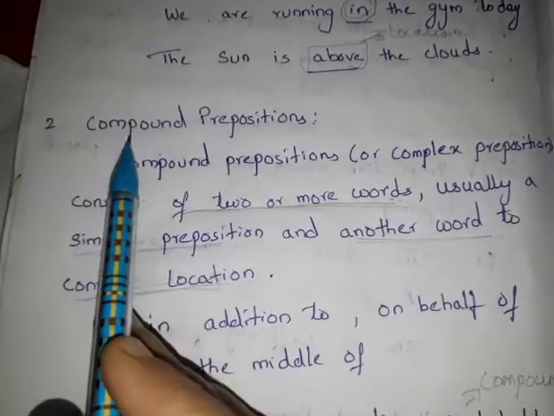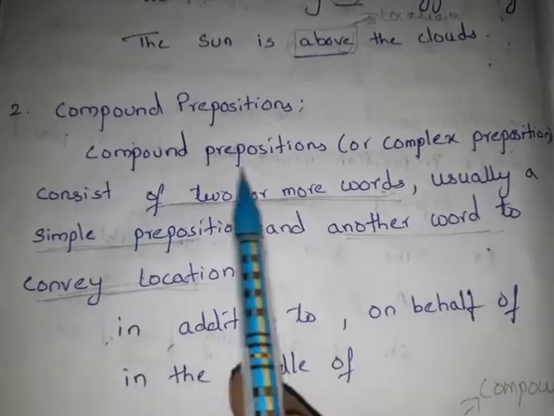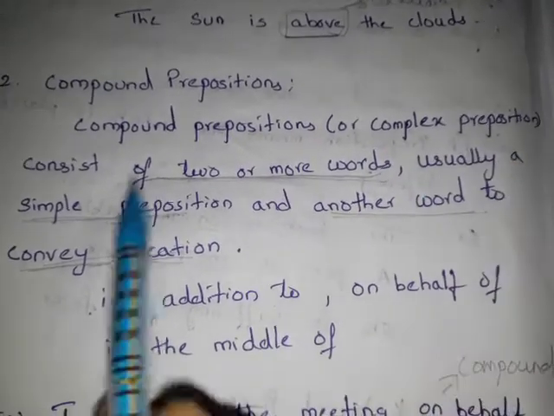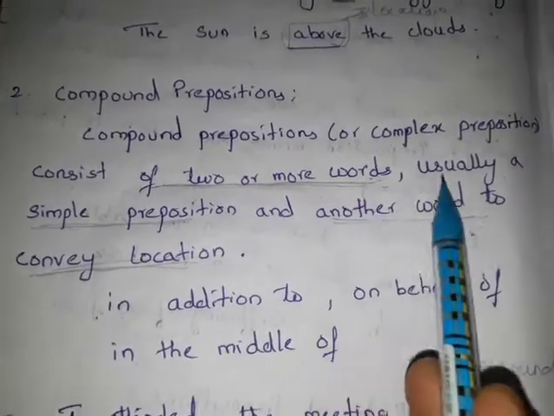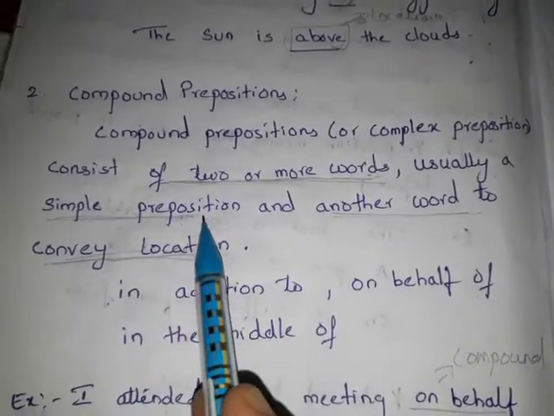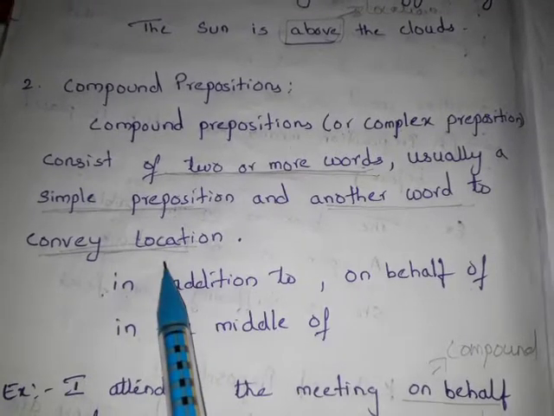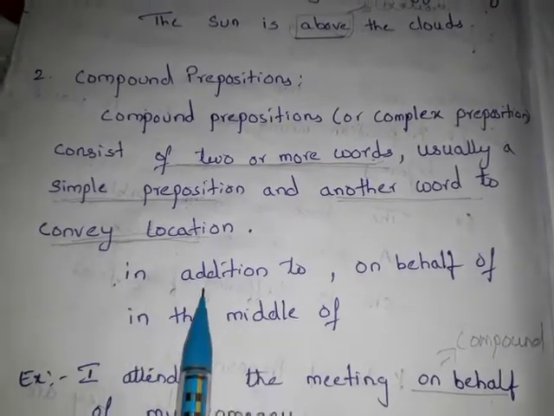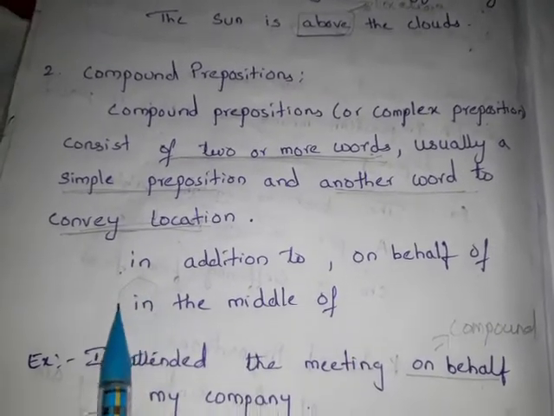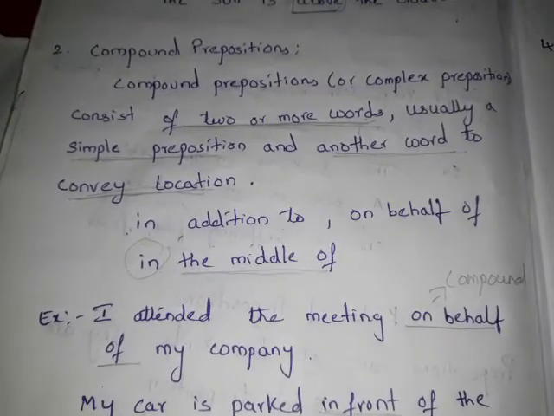Next, shall we go to the next kind? It is compound preposition. Compound preposition is also known as complex preposition and it consists of two or more words. Usually it has a simple preposition, as we earlier dealt with. Means in this compound preposition we have one simple preposition and another word to convey location. For example, in addition to, on behalf of, in the middle of.